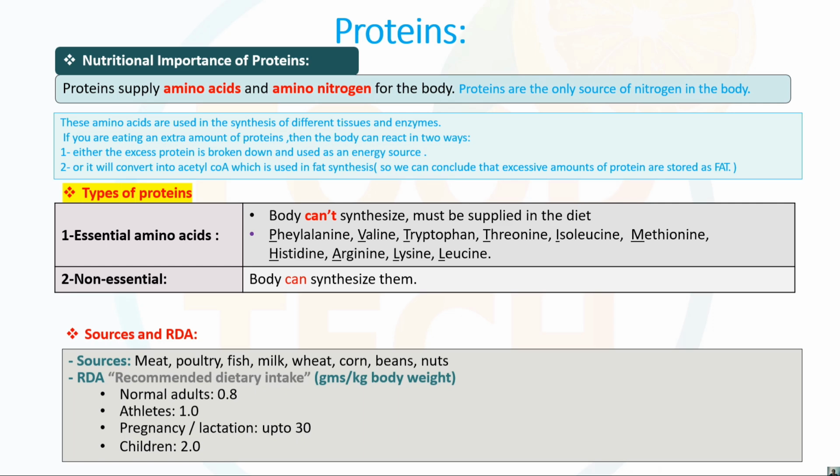That's why it is sufficient to take animal protein, right? Because the standard of the biological value of animal protein is much higher.